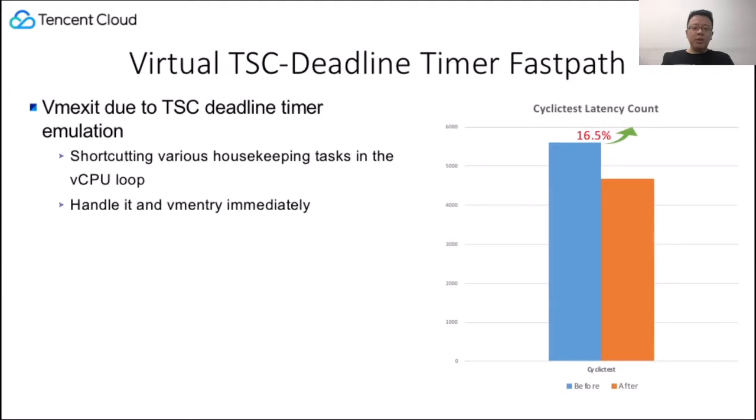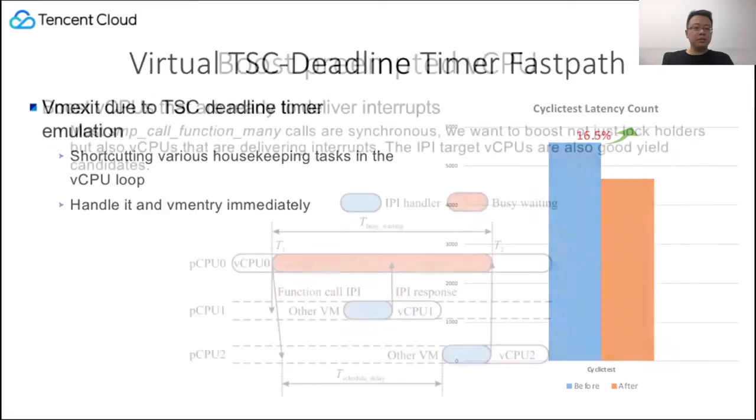We also implement a Fastpath for the preemption timer vmexit. The vmexit can be handled quickly, so it can be performed with interrupts off and going back directly to the host. We can observe cyclictest latency reduced by 16.5%.